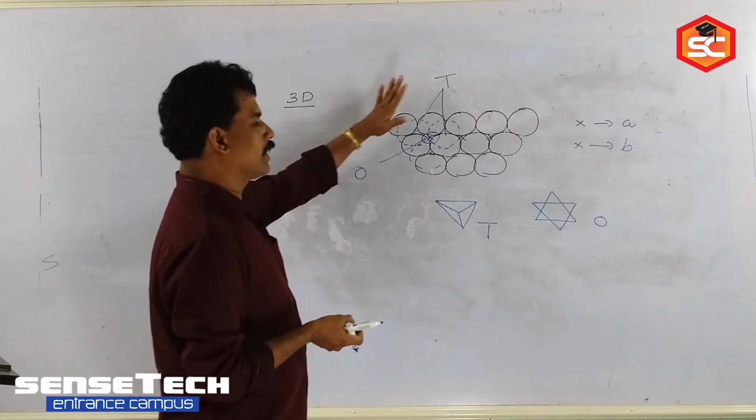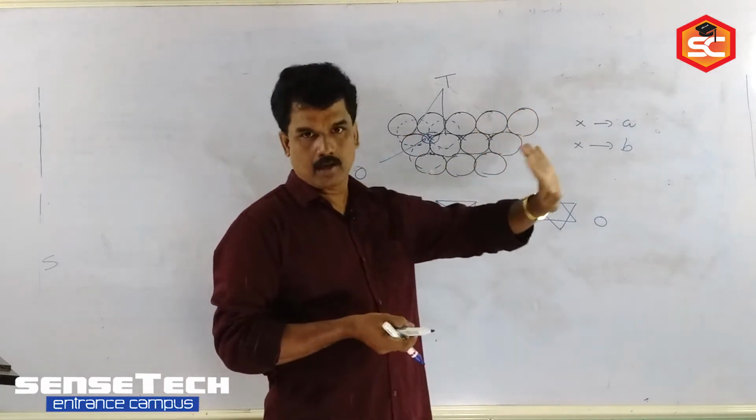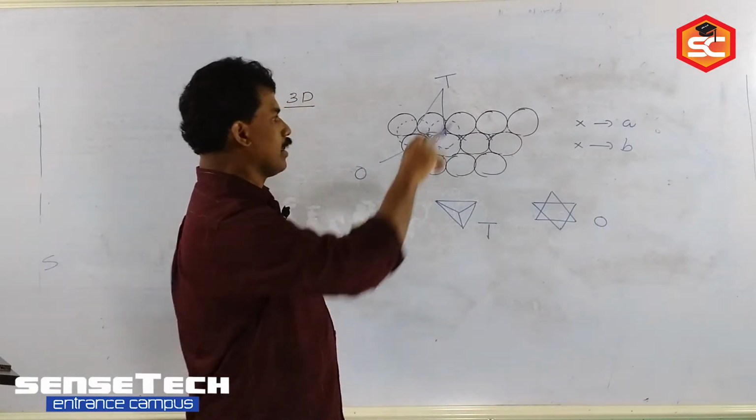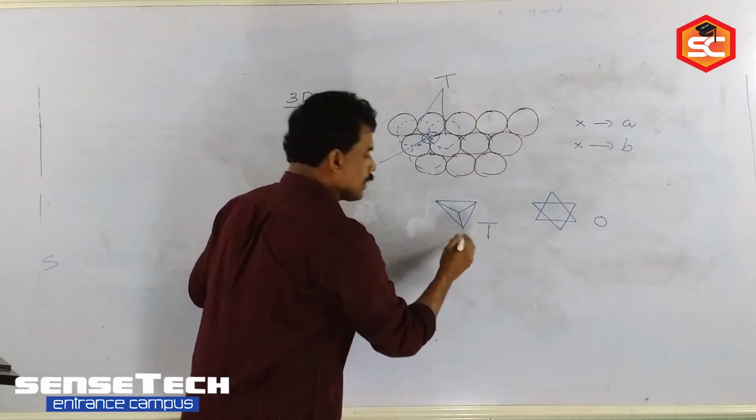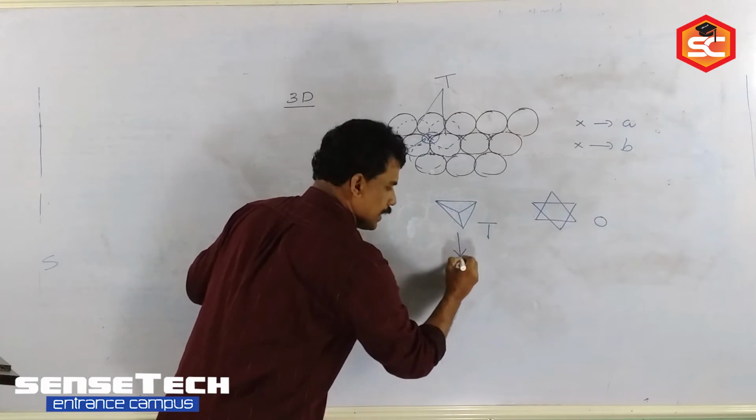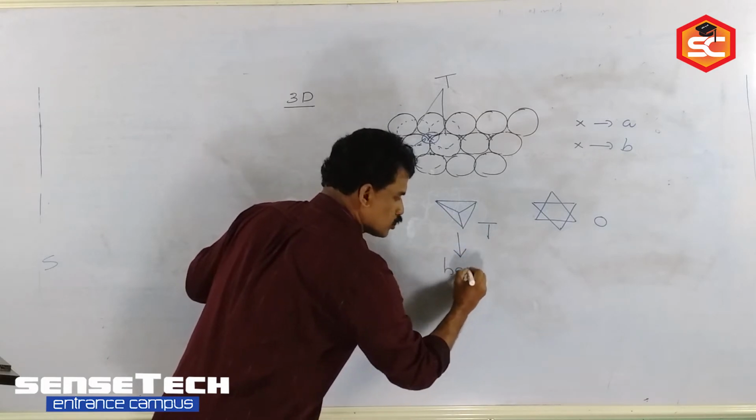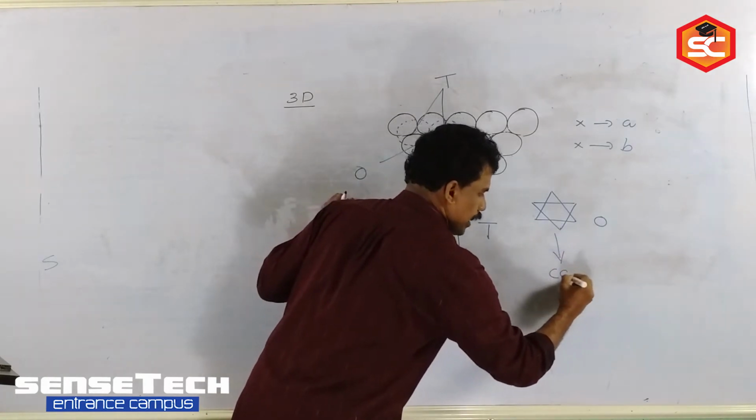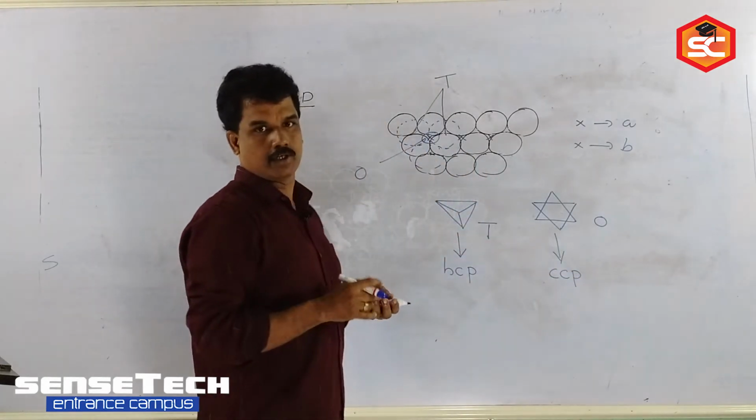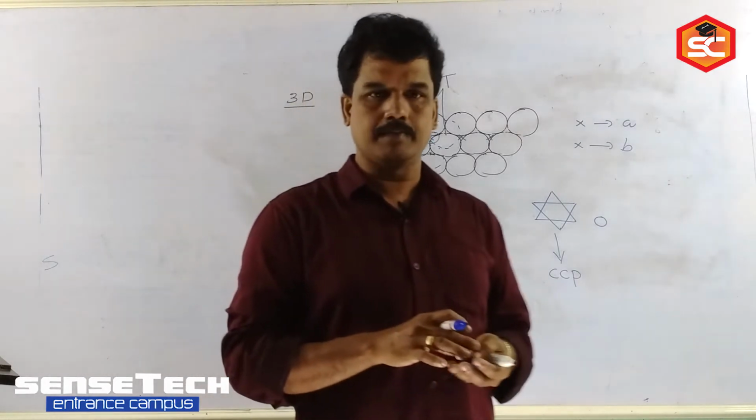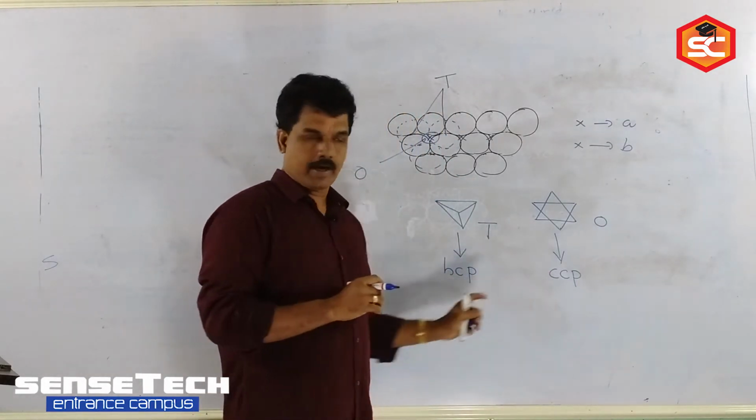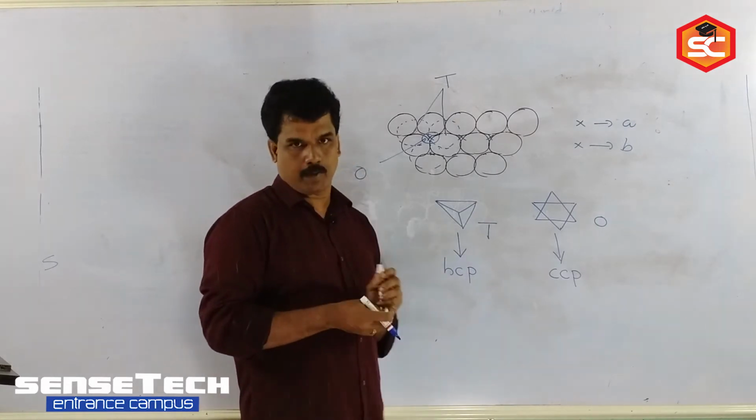Okay, there are two types of void. Then in 3D packing, with two types of void, A and B, we are filling. When you fill A, the tetrahedral void, finally it will create a hexagonal close packed arrangement, and finally this will create a cubic close packed arrangement. Two types of arrangement are there in 3D packing, HCP and CCP, hexagonal close packing and cubic close packing.